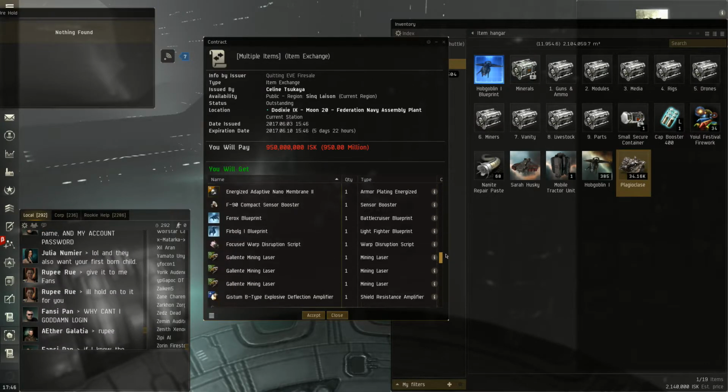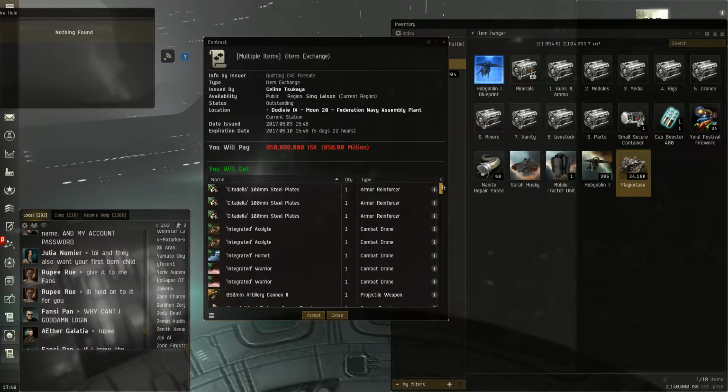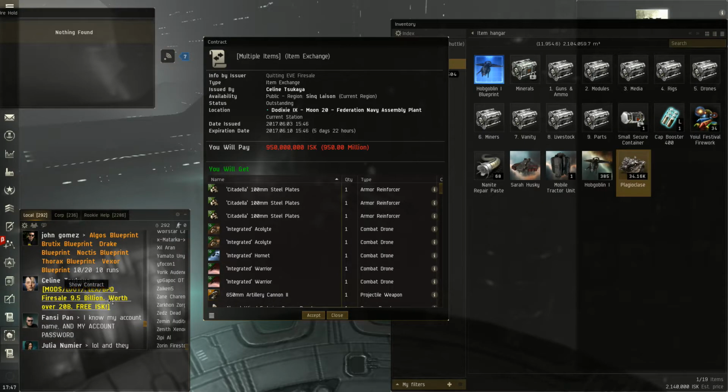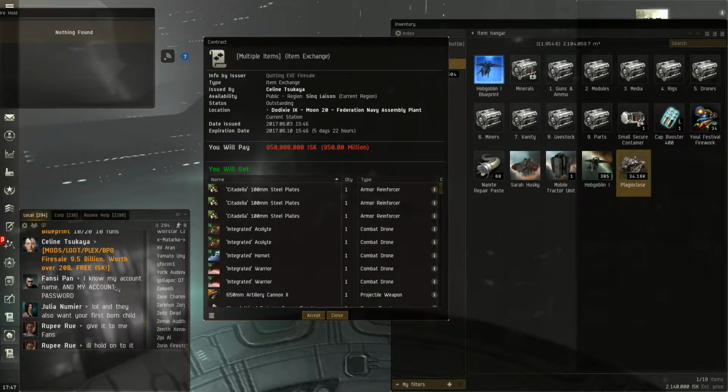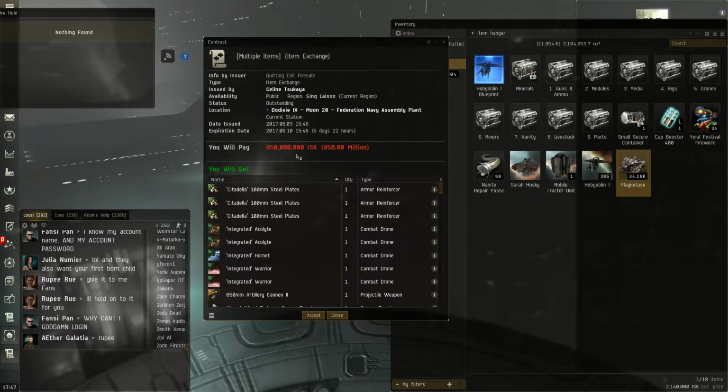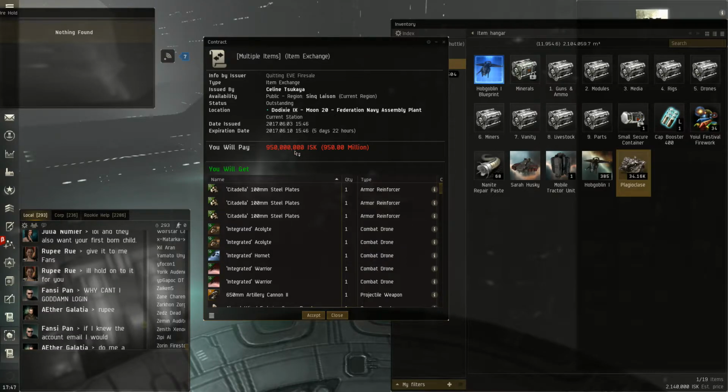But in this case, that isn't the scam. In this case, the scam is they're wanting you to notice the price is different than what they advertised in local. They said that it was selling for $9.5 billion. Only here it says $950 million. So you're supposed to think that they forgot a zero.